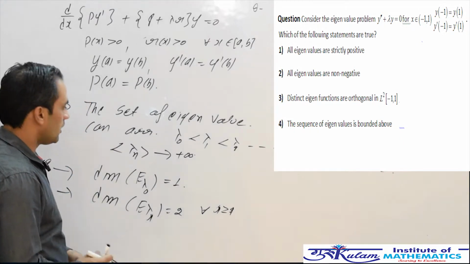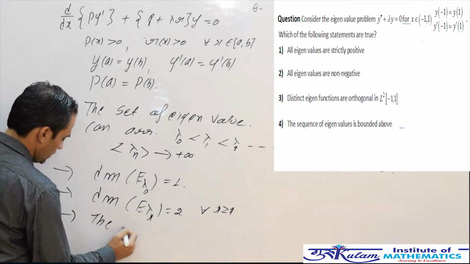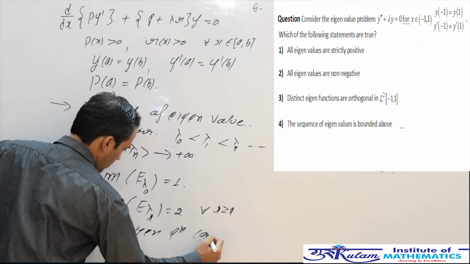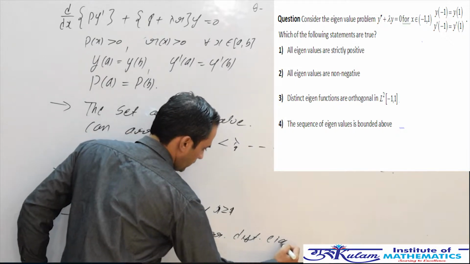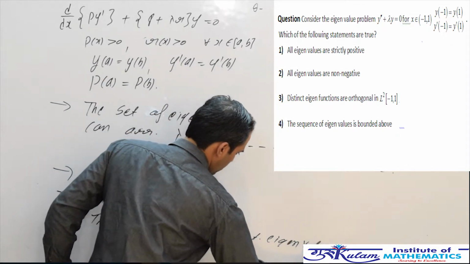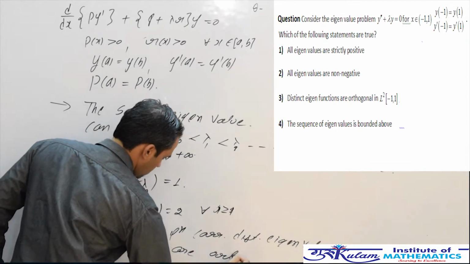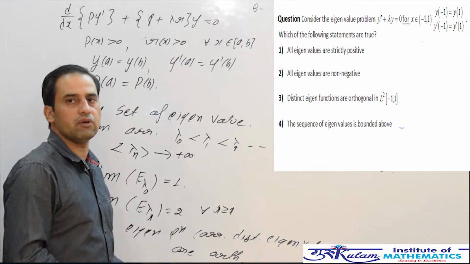Also, another property: the eigenfunctions corresponding to distinct eigenvalues are orthogonal.